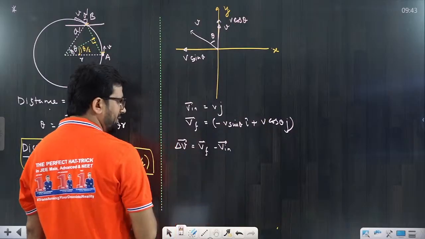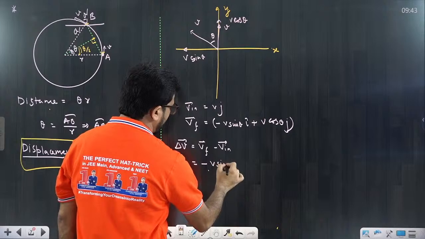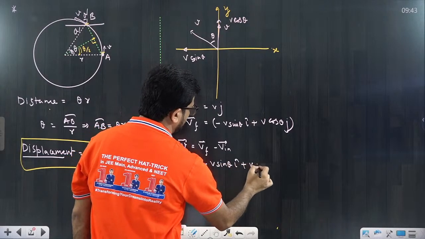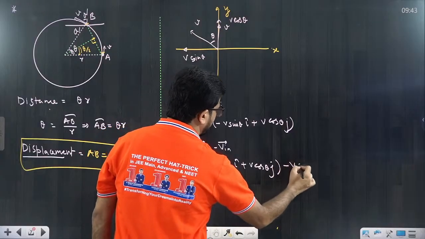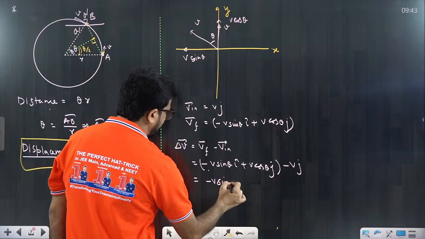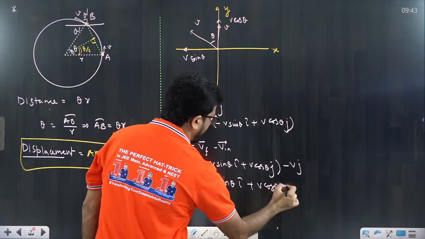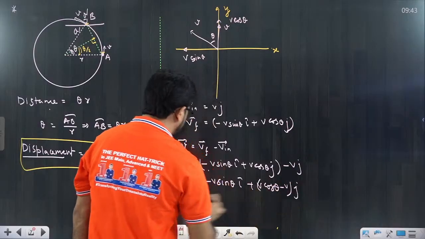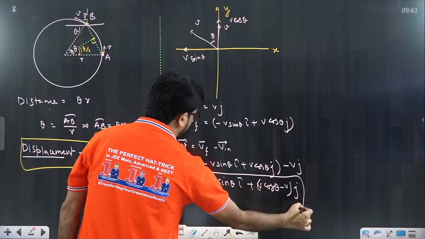That value would be minus v sin theta i cap plus v cos theta j cap minus v j cap, or we can say minus v sin theta i cap plus (v cos theta minus v) j cap. It is very simple, we call this delta v, written in vector form.